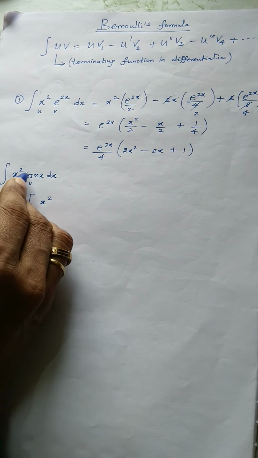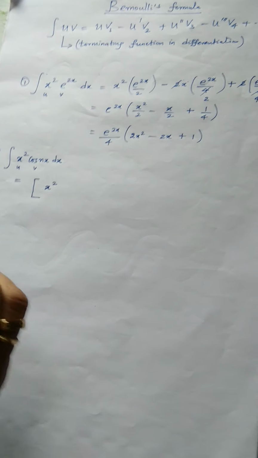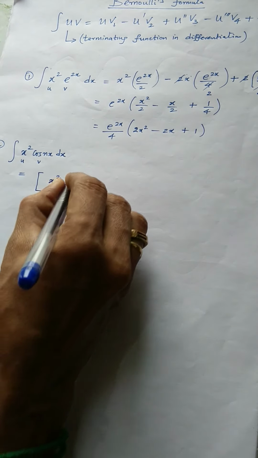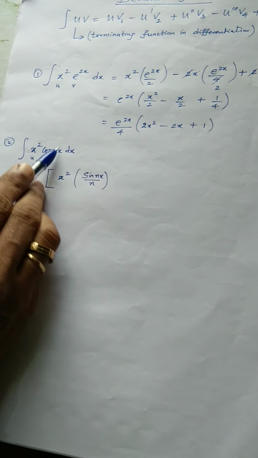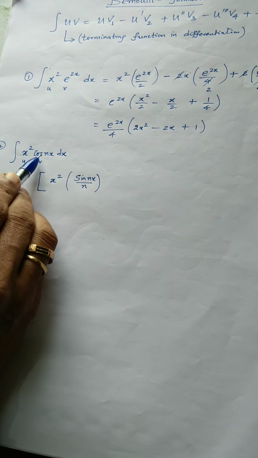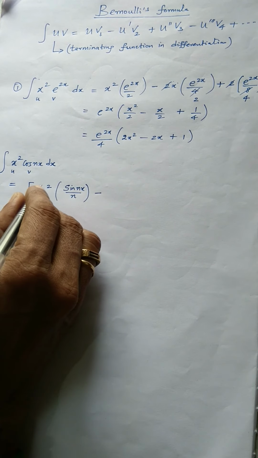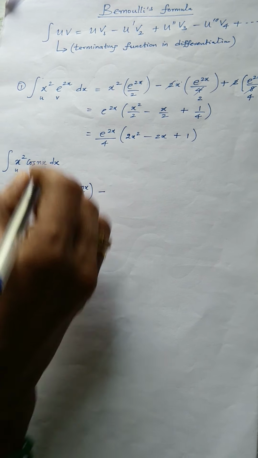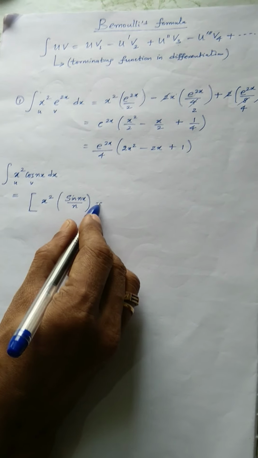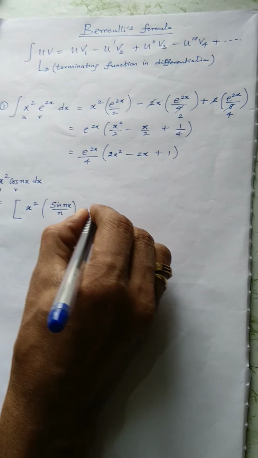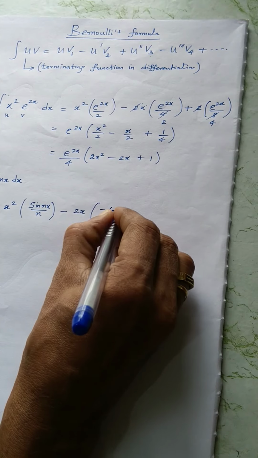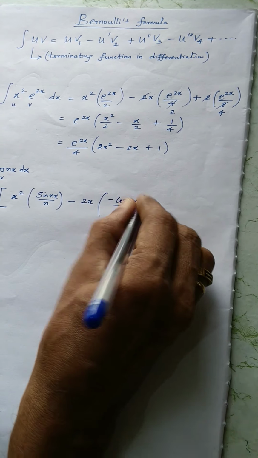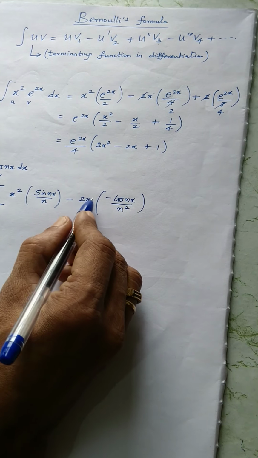So u as it is, integral of cos. Recall the basic fundamental formula: integral of cos is sine nx by n. Don't confuse with the derivative of cos, minus sine, but I am working with integration, please remember. So integral of cos is sine nx by n, minus, differentiate this, please focus on this formula, minus by default in the formula, derivative of x square, 2x, integral of sine nx, minus cos nx by n square. Again next, differentiate this one.